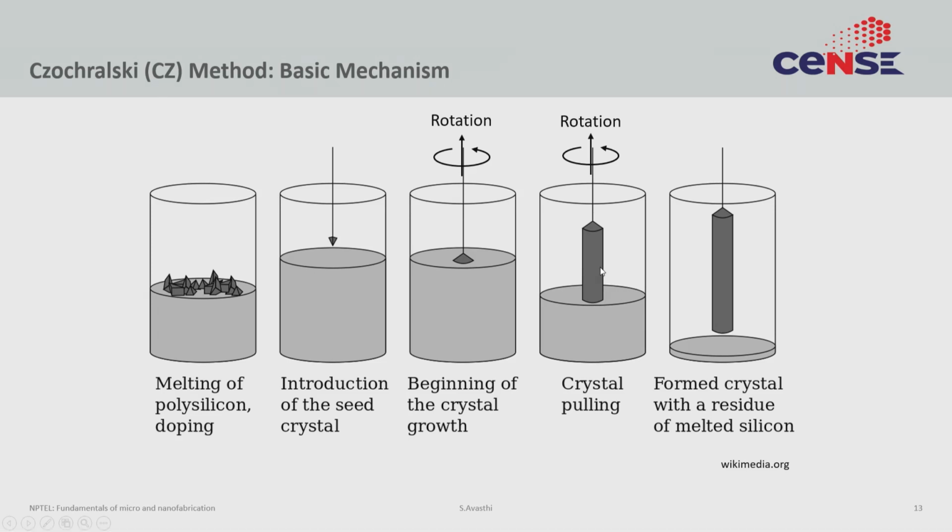As you keep removing the material, the amount of the melt reduces, because of course, all the silicon has got into the ingot, and you continue this process until your melt is exhausted. So, what you have done is you have started with polycrystalline pieces of silicon and converted them into a single ingot of single crystalline silicon.